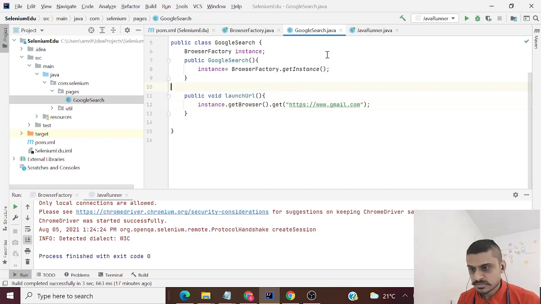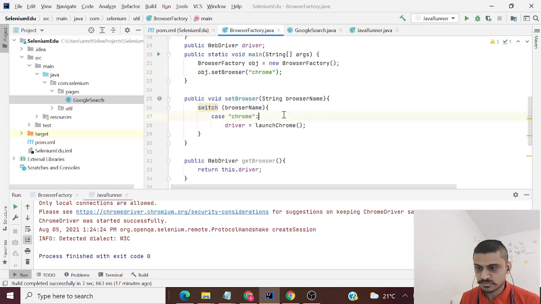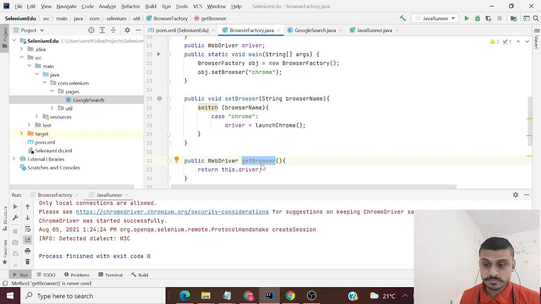Now the reason I'm doing this is, if there are some further checks that you have to do for the browser inside browser factory, you can use these two methods. No matter what, your entire framework will be calling get browser in order to get the same instance of the browser. So if you have to perform any function later on WebDriver, you can do it inside this method.